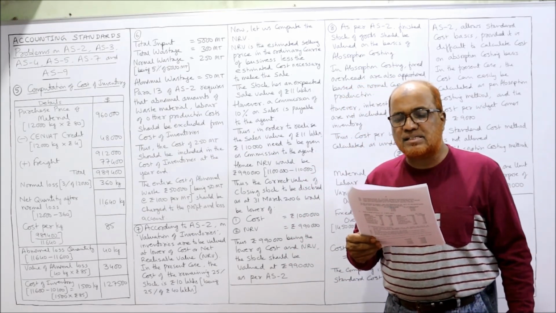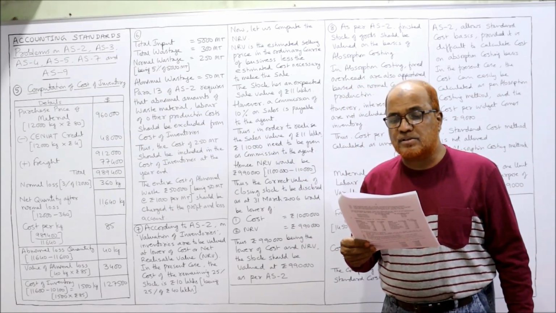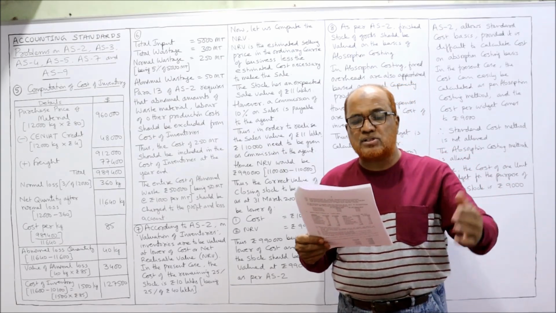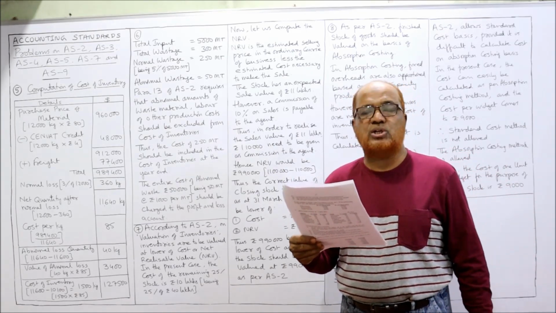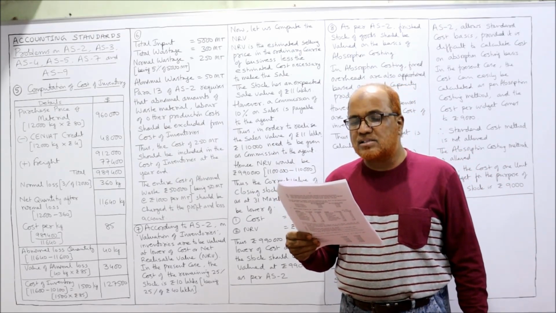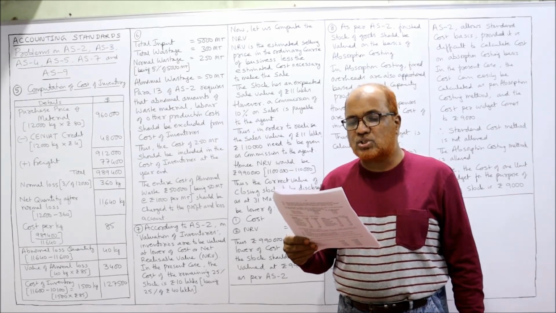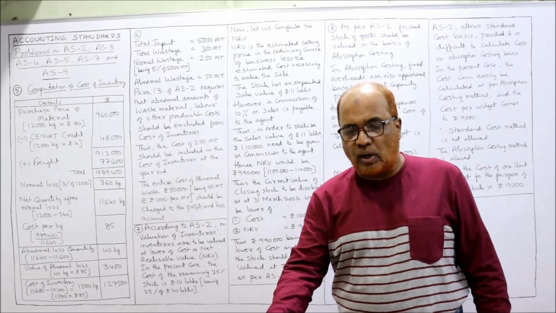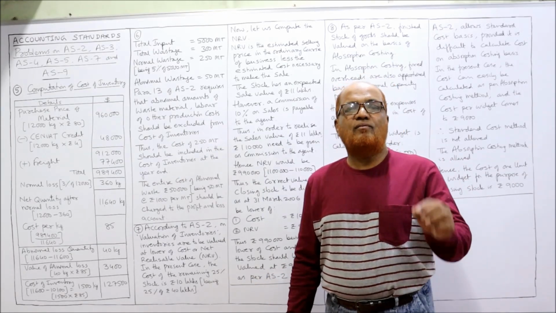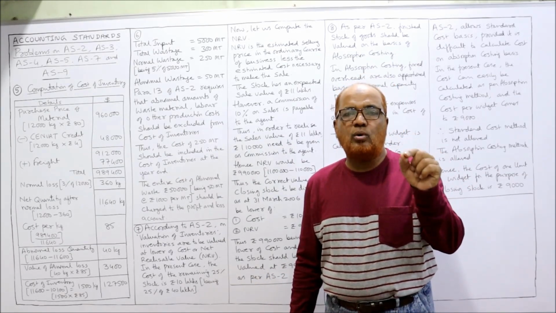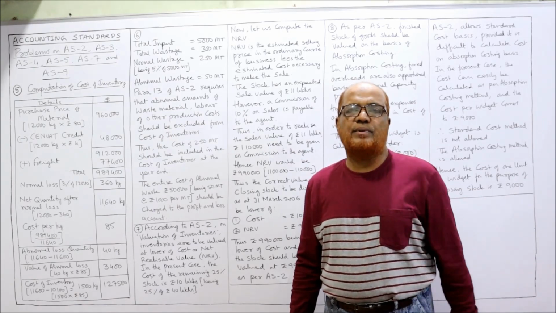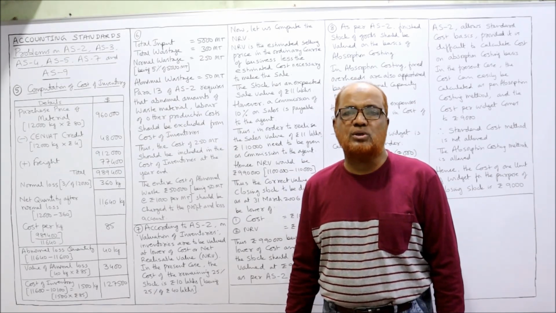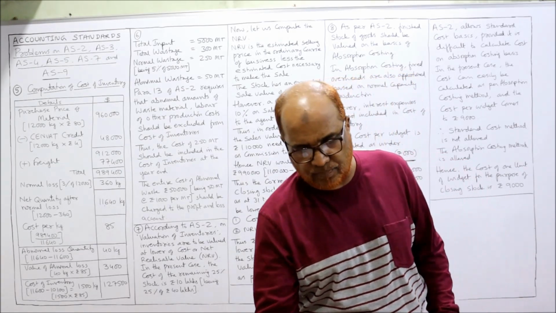The expected sale value is 11 lakh rupees and a commission at 10% on sale is payable to the agent. Then advise what is the correct closing stock to be disclosed as of 31st March 2006. So according to AS2, what should be the value of the closing stock at the end of the year, 31st March 2006? This is the question.